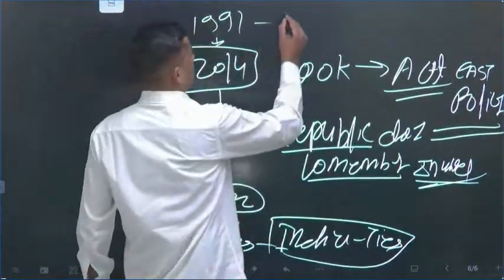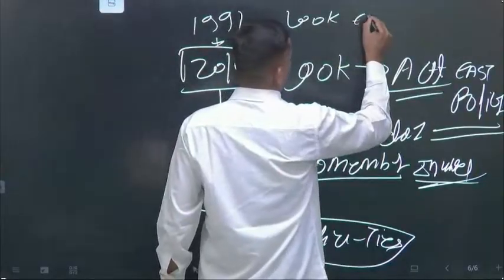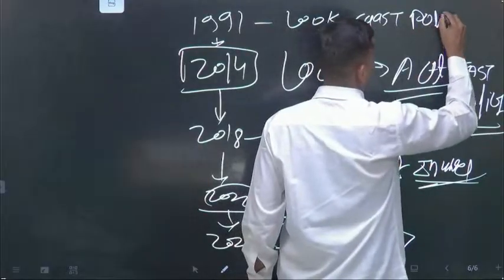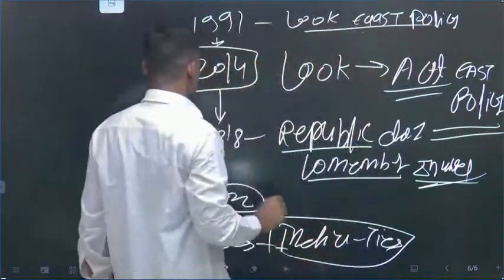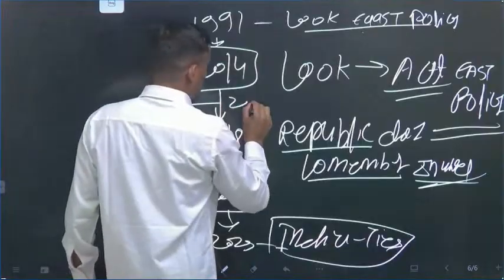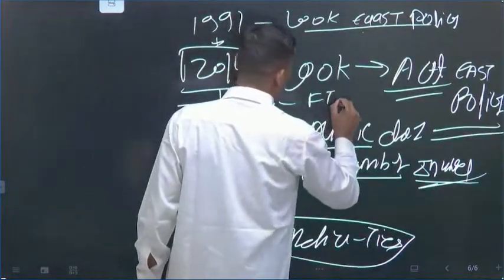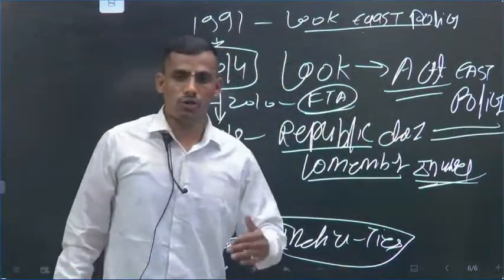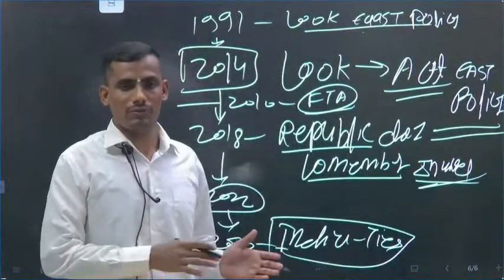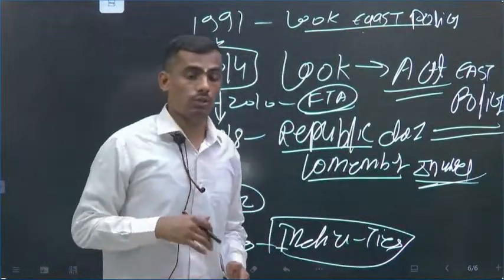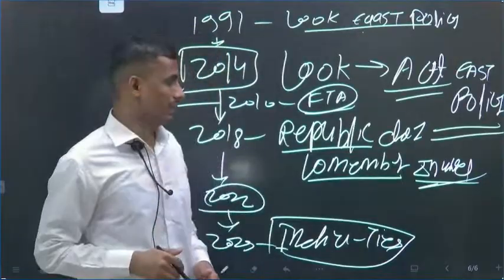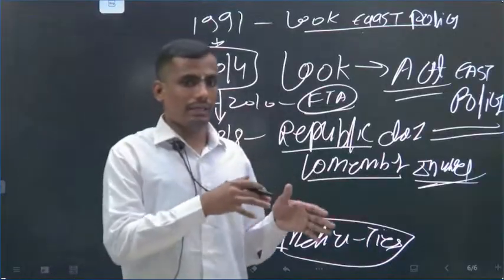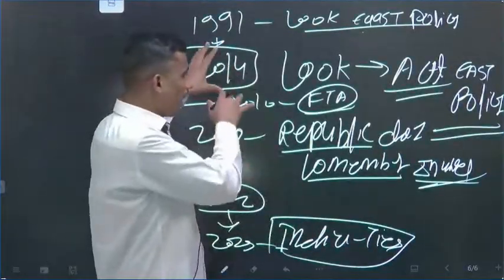1991, Look East. Look East, then Act East. In this, there was the 2010 FTA, the India ASEAN Free Trade Agreement, and under this agreement India has a lot of trade deficit because China uses the ASEAN countries to route its goods to India. And under this, we are studying our ASEAN India relationship, and Singapore is a part of ASEAN.